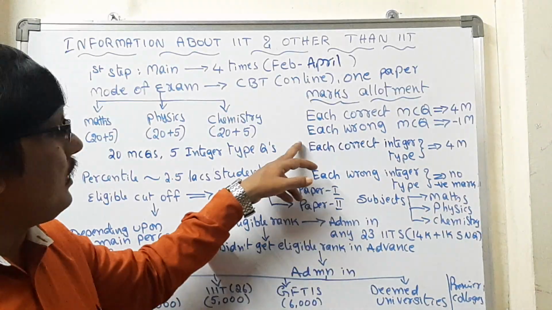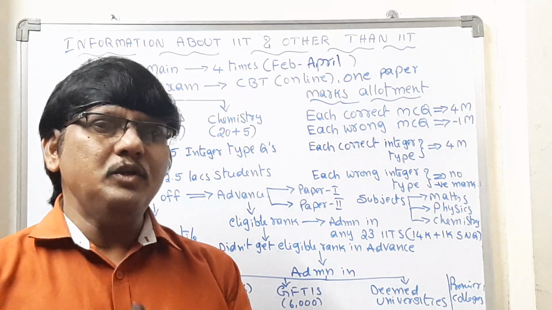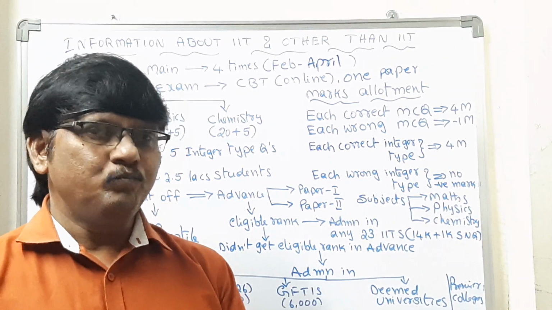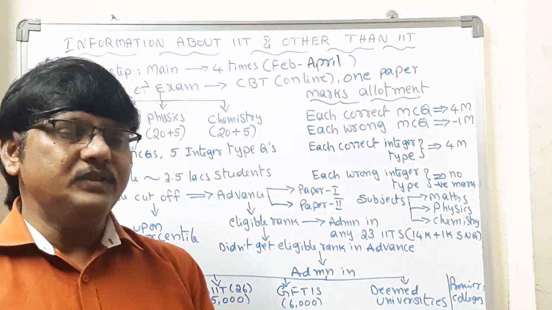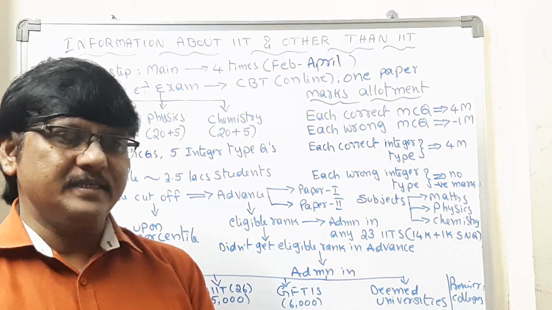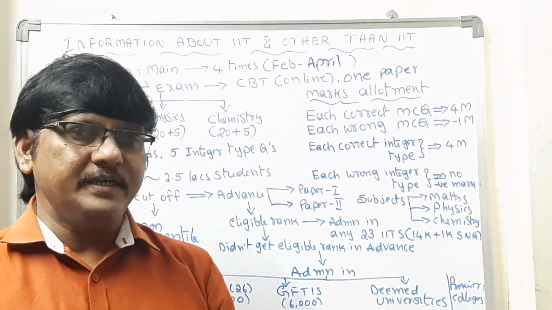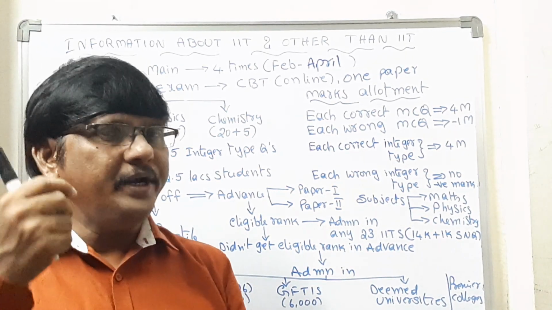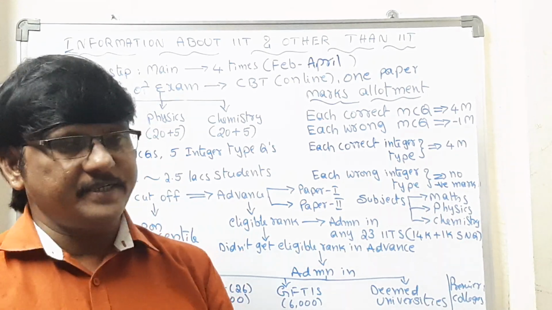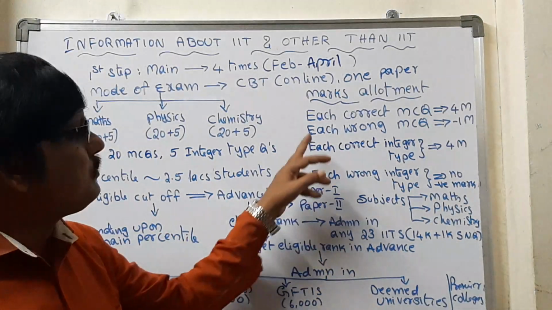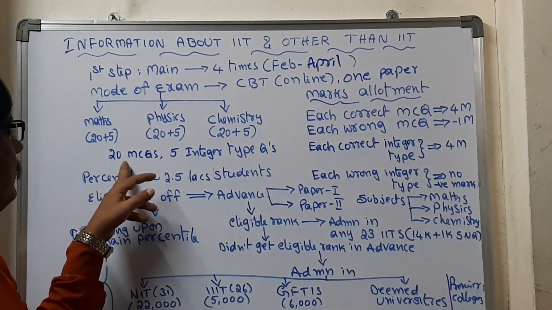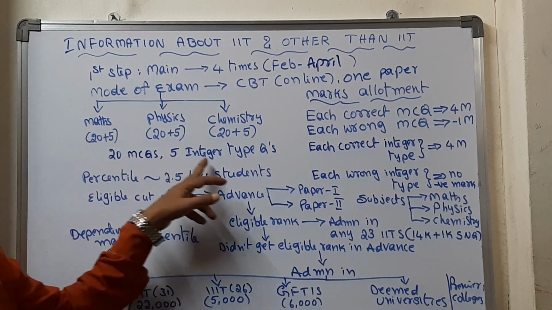Coming to the integer type questions, you are completely safe here, because for each correct answer you get 4 marks, but there is no negative mark for any wrong answer. So far, you have written for 300 marks.